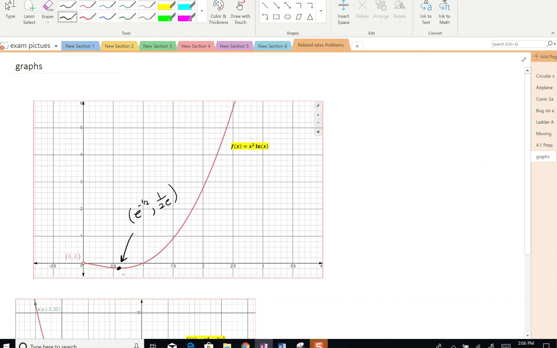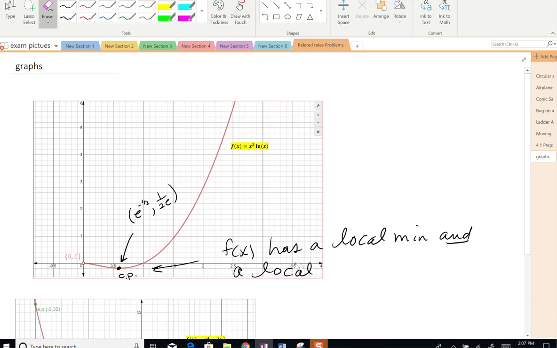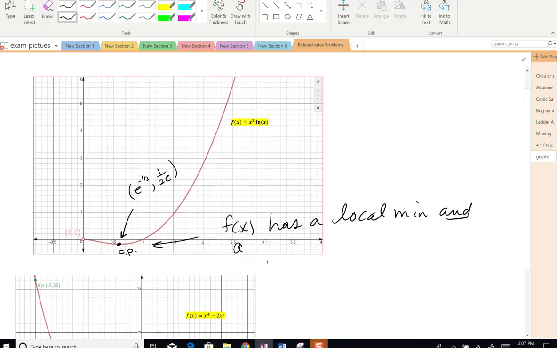And so this is a critical point. We can see from our picture that it is a local minimum and actually an absolute minimum. So right here, we can say that f of x has a local min and an absolute min at x equals e to the negative 1/2.